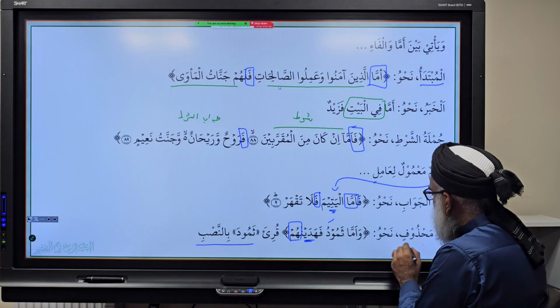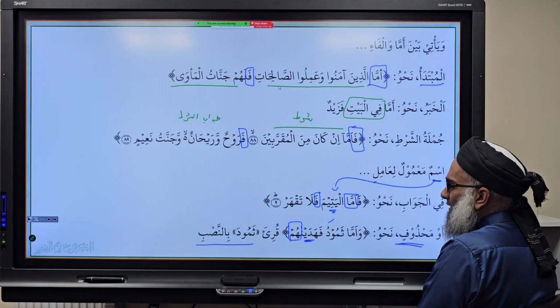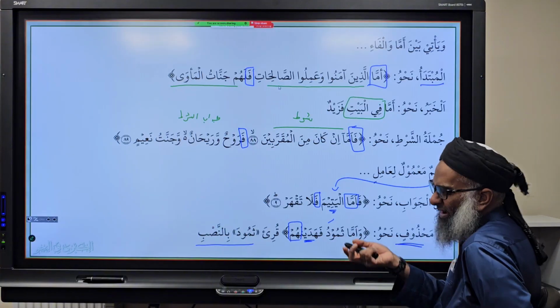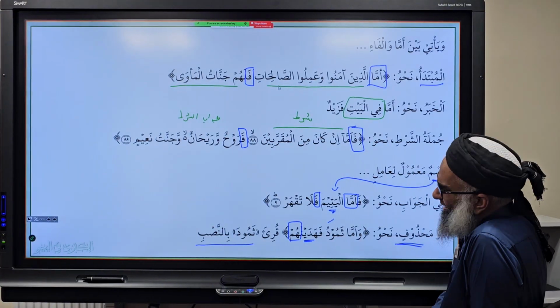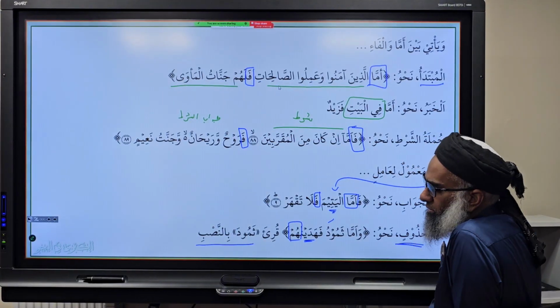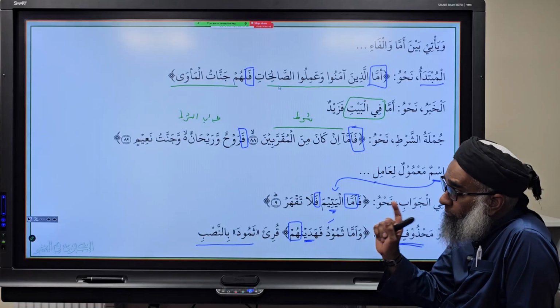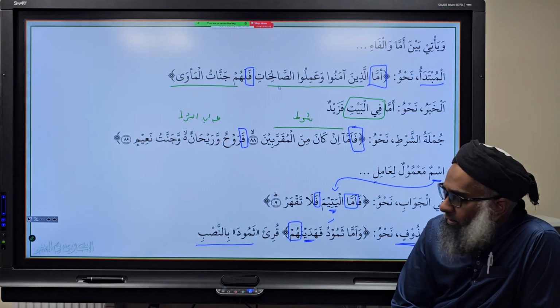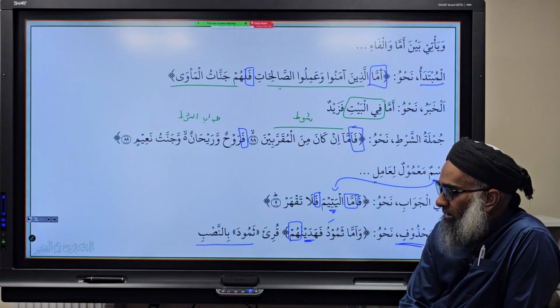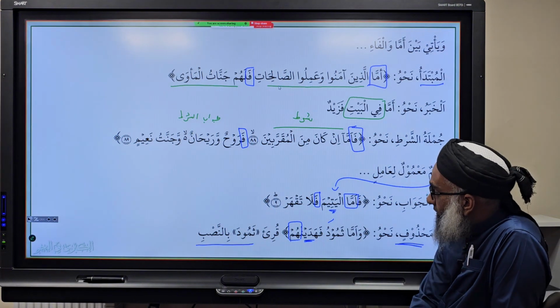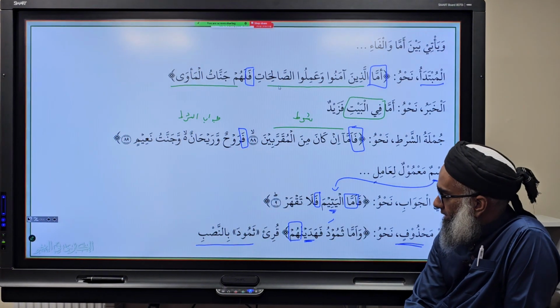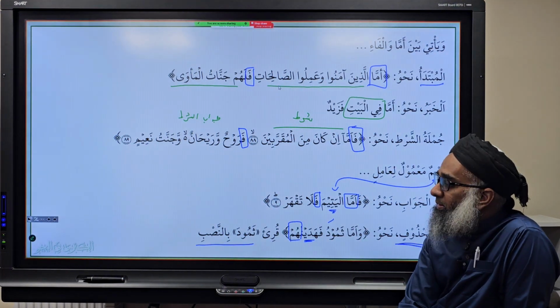So now it says a hidden fi'l. Amma Thamuda, hadayna fa hadayna. In terms of i'rab, it can't be the ma'mul of hadayna in the Thamuda qira'ah. In the Thamudu qira'ah, there's no problem because it's mubtada and khabar. That's how our qira'ah is. In the other qira'ah of Thamuda, the meaning is the same, but the i'rab will be different.